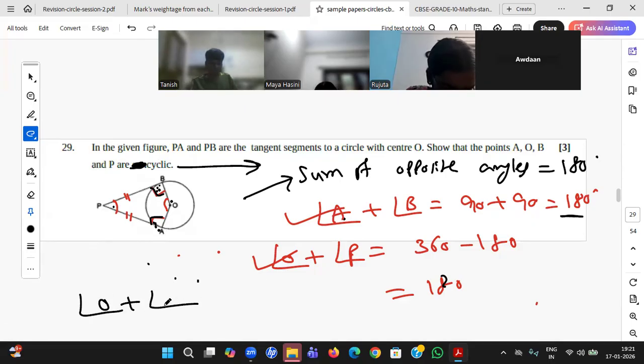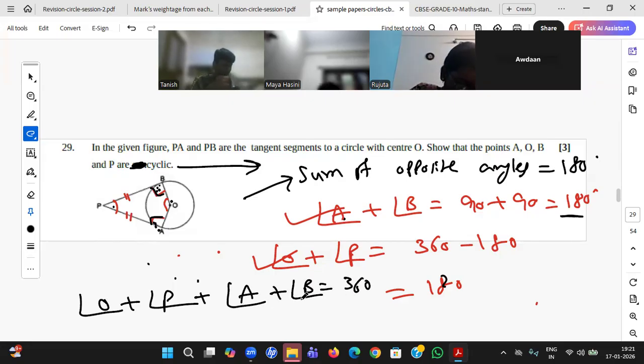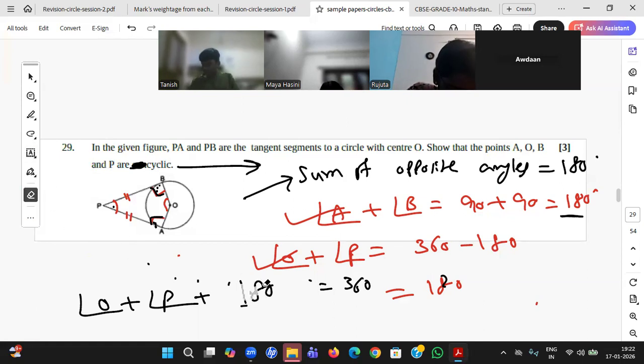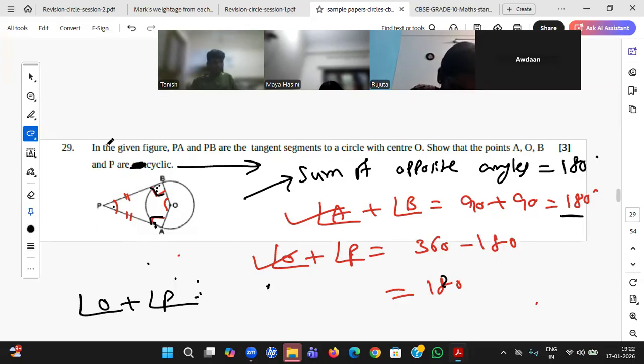I should not write angle O and angle P, but for easiness I'm writing like this. Angle A plus angle B equals 360, but angle A plus angle B I already got as 180. So I'll erase these two and write 180 over here, and 180 will go there. So I'll erase this again: 360 minus 180 is again 180. So that is what I needed to prove, that the sum of opposite angles is 180. I proved both of these angle pairs are 180.